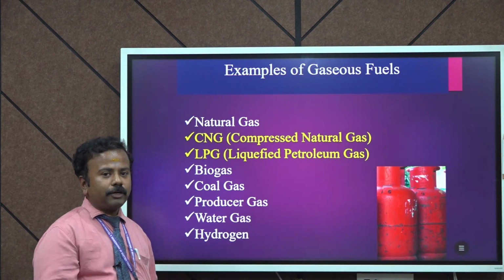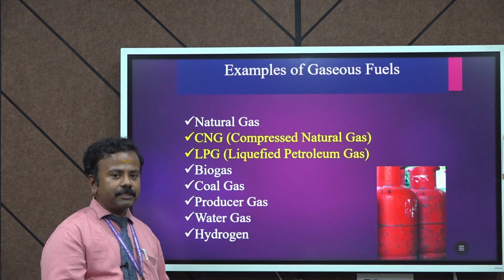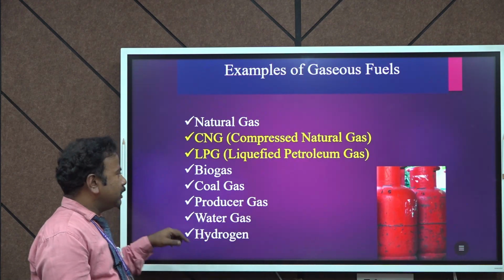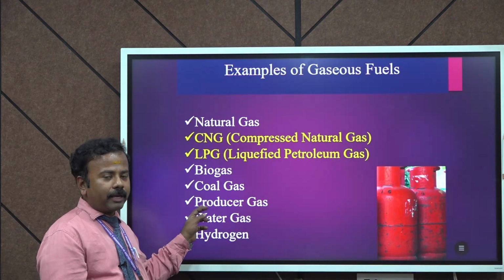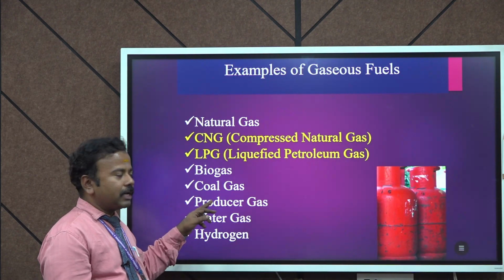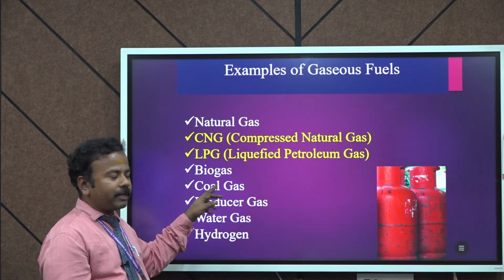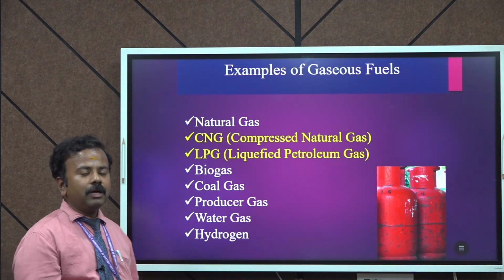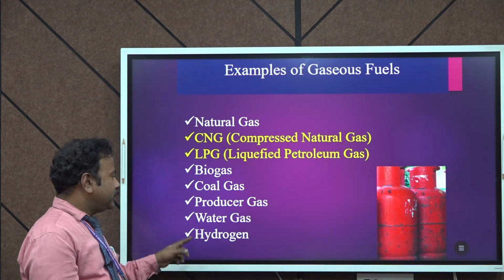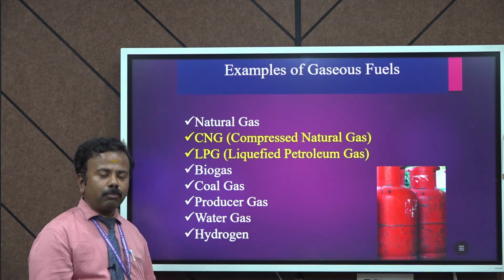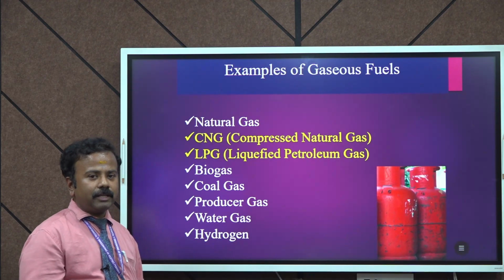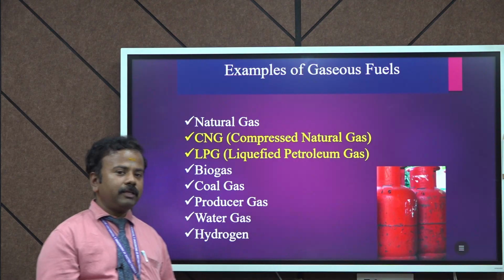The next one is CNG, compressed natural gas. Then LPG, liquefied petroleum gas. Then biogas, that is gobar gas, which is used commercially. Then coal gas, then producer gas, which is a combination of carbon monoxide and nitrogen. Then water gas, which is a combination of carbon monoxide and hydrogen. Then hydrogen. So these are all the gaseous fuels widely used in the world.